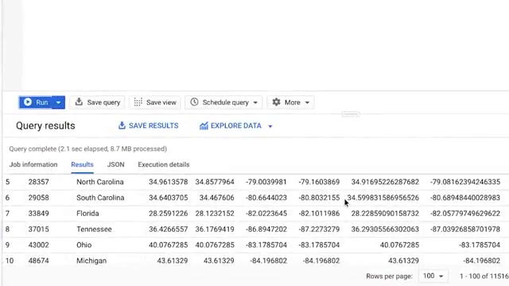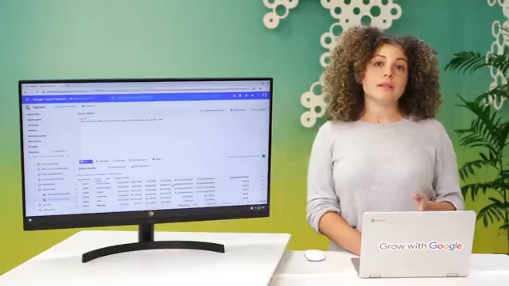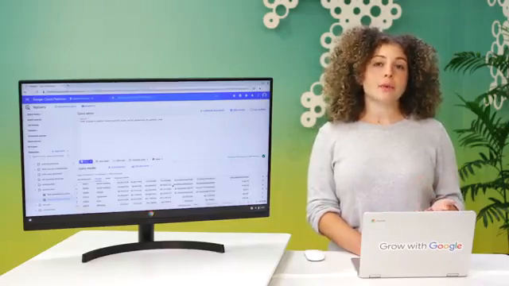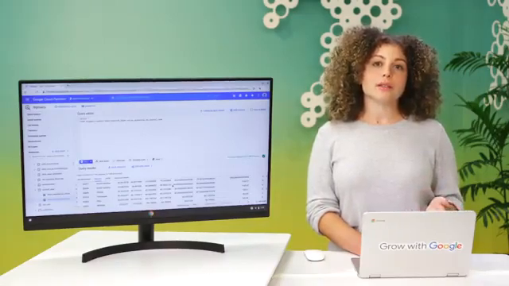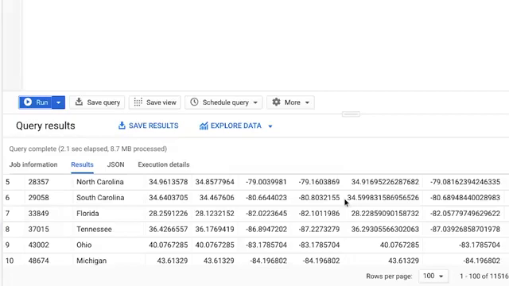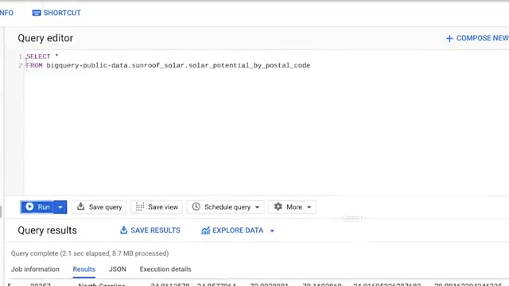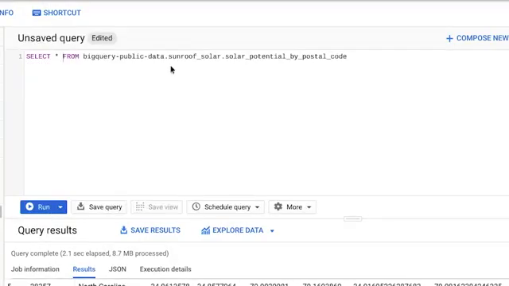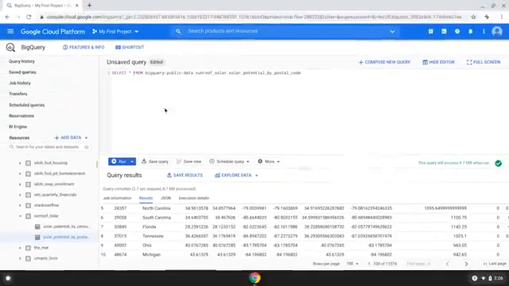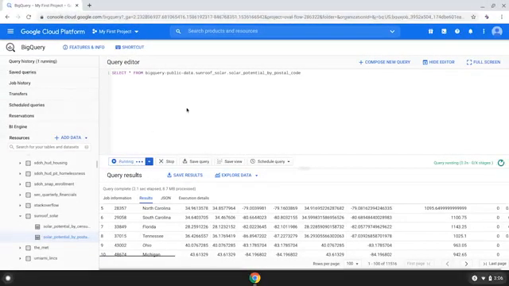Now we can carefully inspect the dataset before we begin working with it. One important thing to keep in mind, SQL queries can be written in a lot of different ways, but still provide the same results. For example, we could have written this query as one long line of instructions, like this. And we'd still get the same results. The additional lines and spaces don't impact the query's outcome, but they keep your query organized and easier to read for yourself and others.